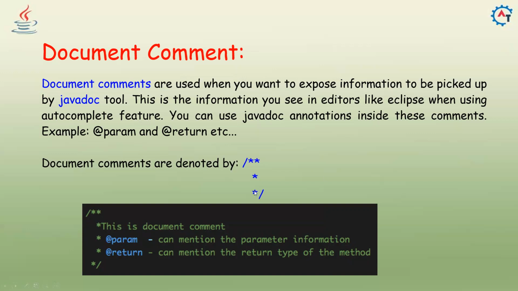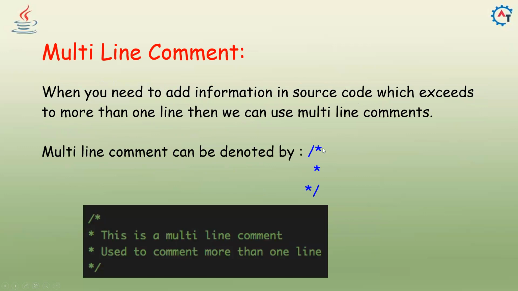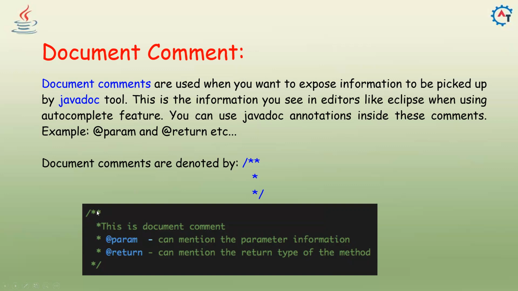For that purpose, you need to mention slash star star, then star slash. Here there is only one star in a normal comment; if you mention one more star after this star, then it will become a documentation comment. Slash star star, star slash: in between, whatever you write will be considered a documentation comment. These stars inside are not mandatory. By default the IDE, Eclipse or IntelliJ, will give them, but don't bother about these stars. Our concentration is on slash star star and star slash.